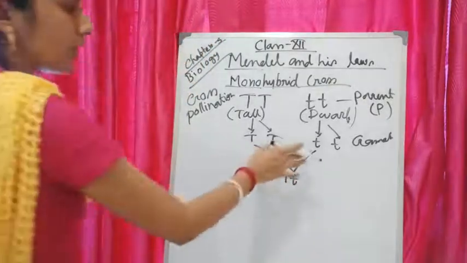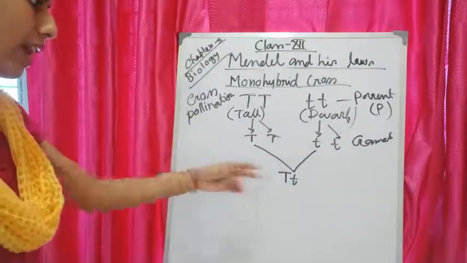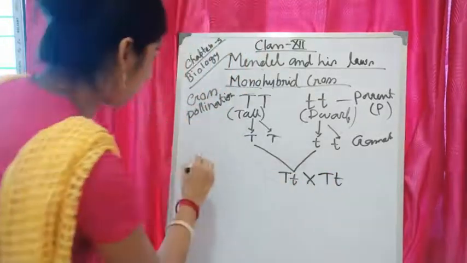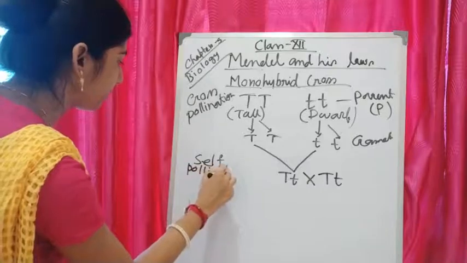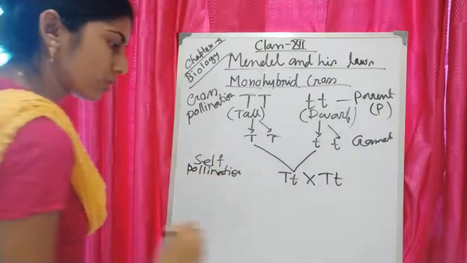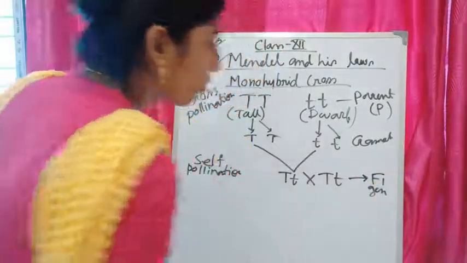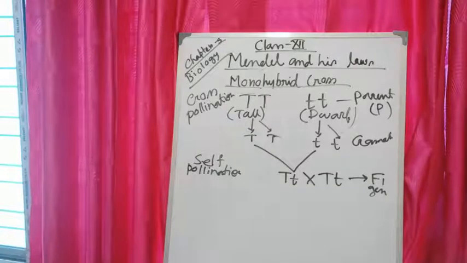I am showing only one, the other will be the same. So this capital T small t, after self-pollination, is called the F1 generation, or filial 1 generation.